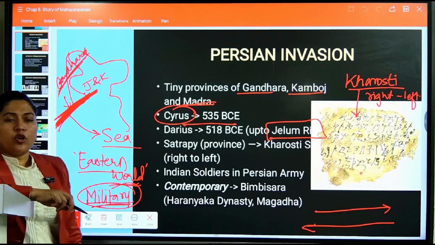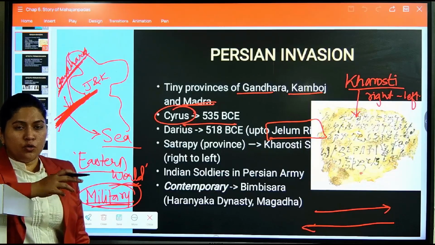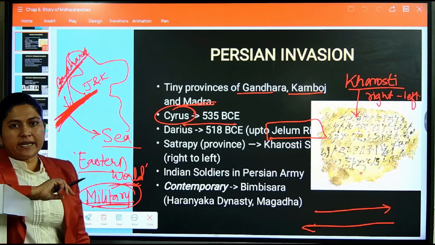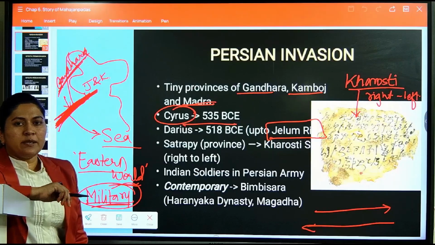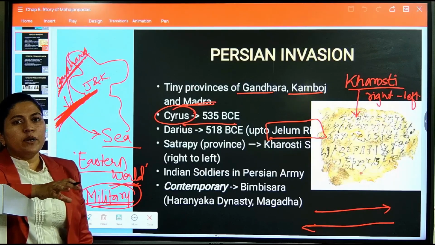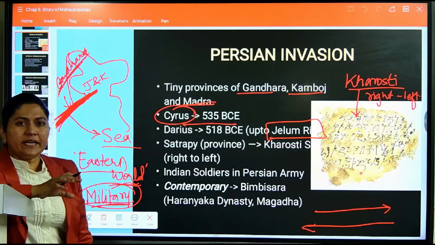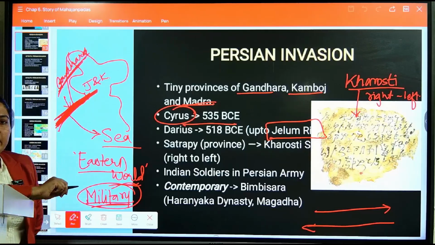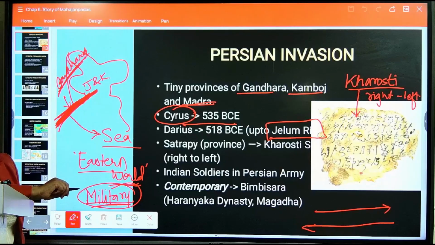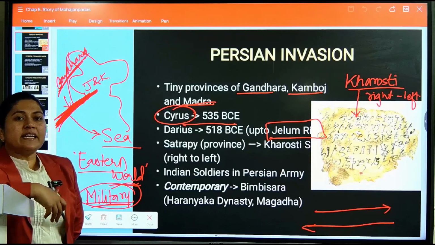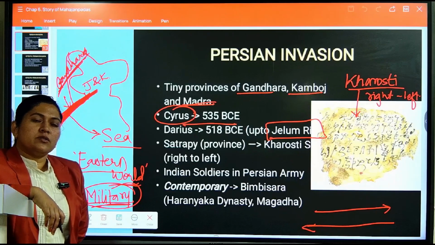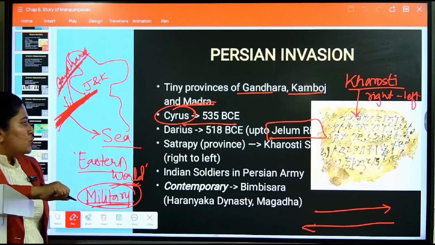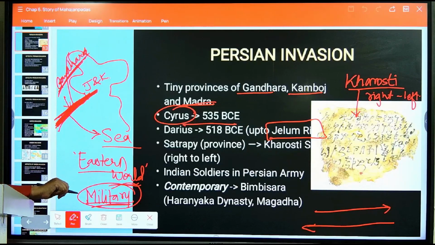invaders. For the first time, they saw how a military looks, how an expert military group works. And we'll see this military group would also hire Indian soldiers. From here we come to know that the Indian kingdoms or people would adopt the standing military, or the security department, in the administration. So these are some of the impacts of the Persian invasion.